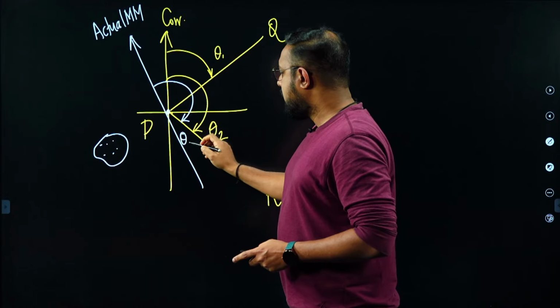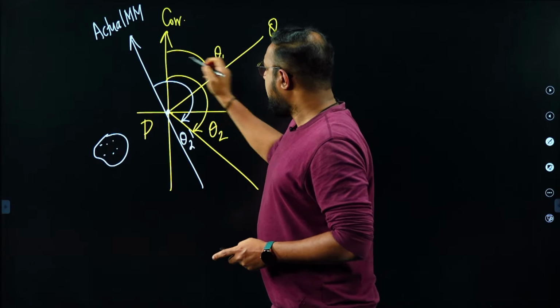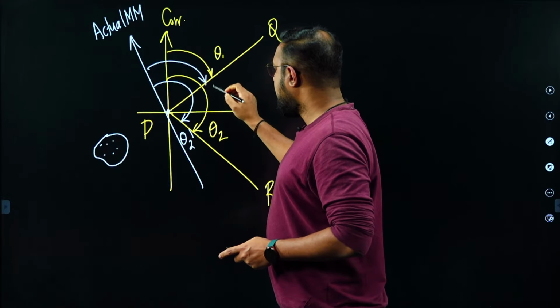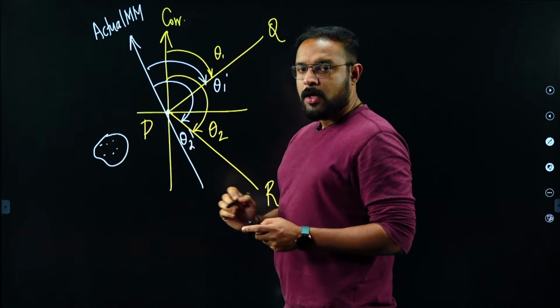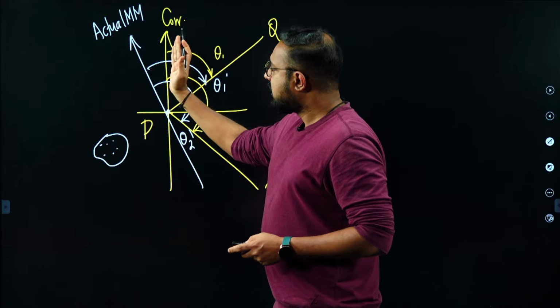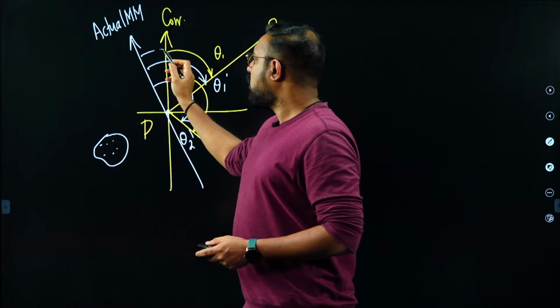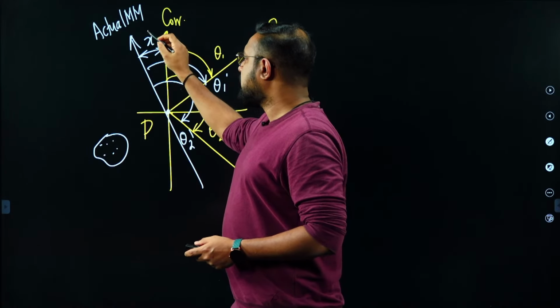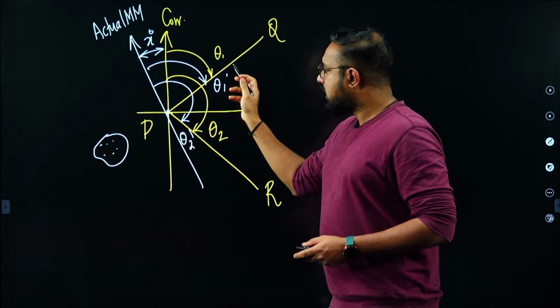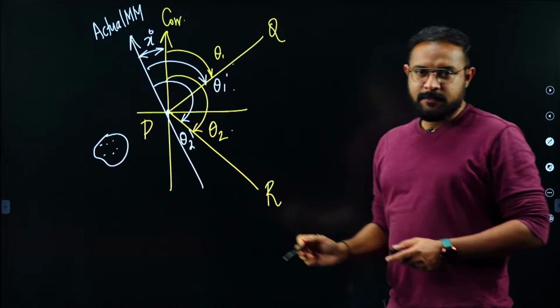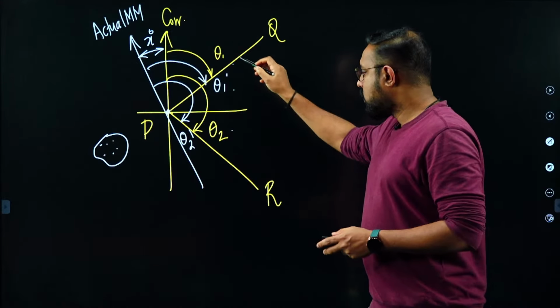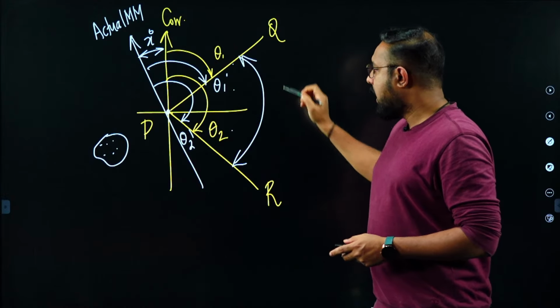It would be theta 2 dash now, and the bearing of the first line will be theta 1 dash. So, what is happening? Both the bearings are now increasing by the same amount. Whatever amount of rotation, this x degree, the same amount of change is coming in the bearings of the lines.